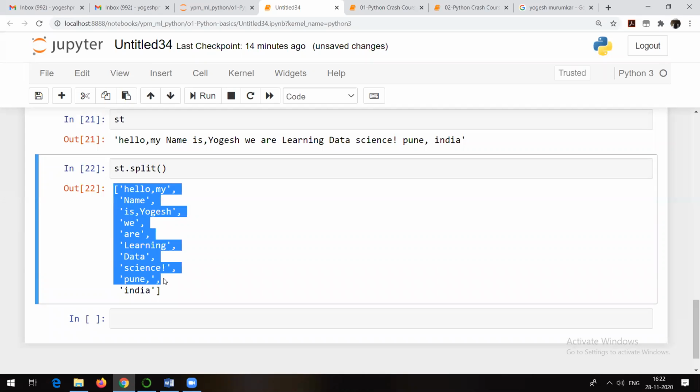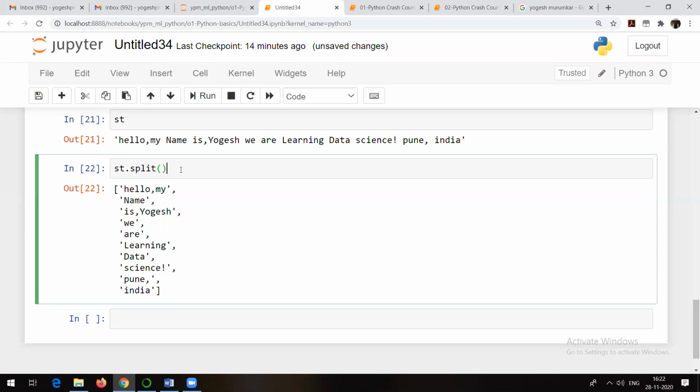Always remember, the output of a split method is always in terms of a list. Very important. Many people make mistakes. You will be observing that later on. Remember this, okay? By default, the split character for split is space. That means the split method splits on the basis of the space character by default.